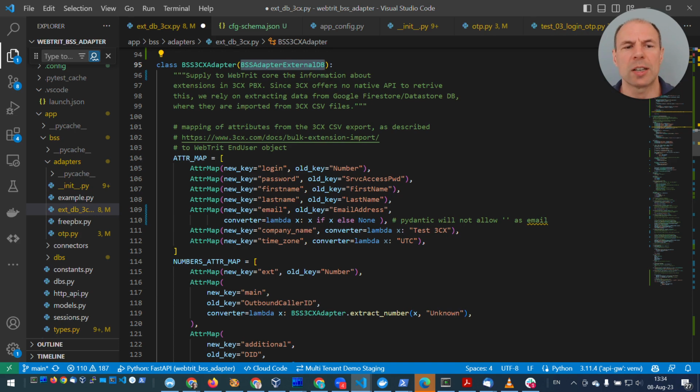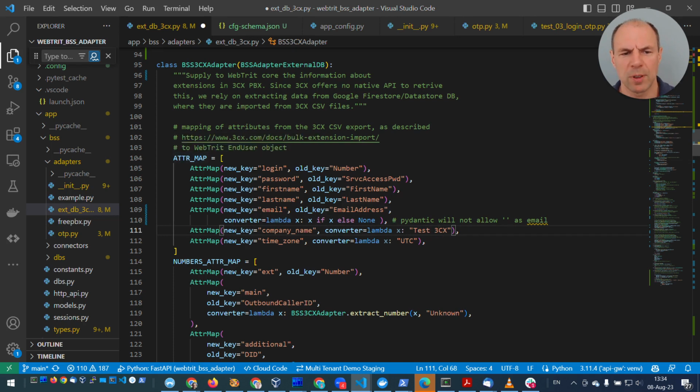And to make it a bit easier, there's a class called Attrmap, which just defines a mapping of keys in one dictionary to another one. So its old key means how the attribute was called in the original data set. In 3CX, it's called number, extension number, and in our new object, it becomes named login. If it's not just renaming, if we need to do something more advanced, we can also supply a parameter called converter to attribute map, and then we'll just provide our own function, which can do conditionals like we do here, can just set it to a specific value or anything else we need to do.